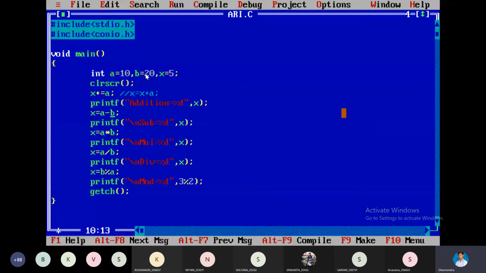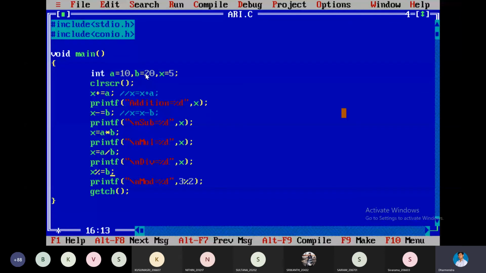Here also I am taking x minus equal to b. What does it mean? In the comment section I am going to write. x is equal to x minus b. It is the meaning of that. Likewise, you can write for all others. Here also, for example, x modulus equal to some b. What's the meaning of this one? Same. x is equal to x modulus b.